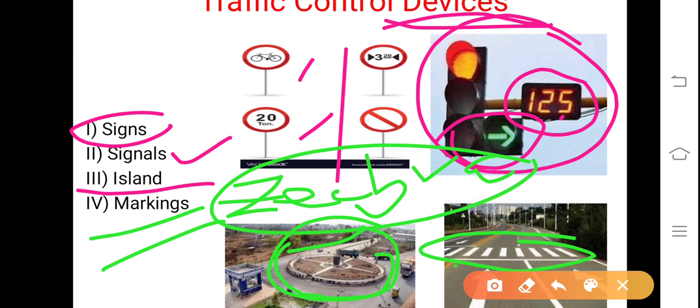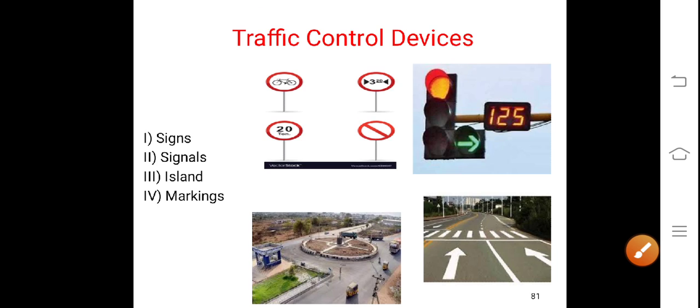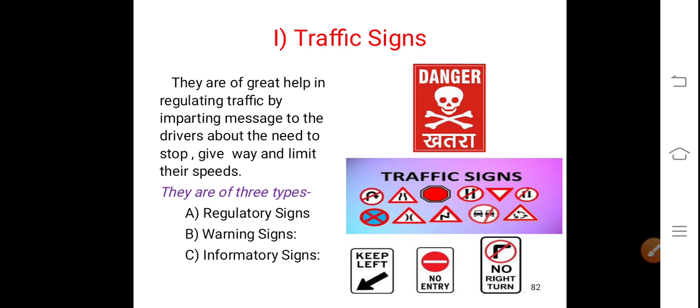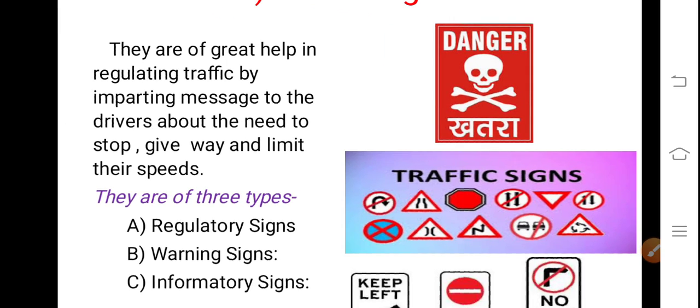Light reflecting paints are being used so that whenever the sunlight falls on this, it is visible very clearly to the road users. So pedestrians can walk over this zebra crossing when the vehicles are stopped. That particular area is reserved for pedestrian crossing purposes in big cities. Okay, these are the 4 types of control devices. Now one by one we will see a little bit in detail.